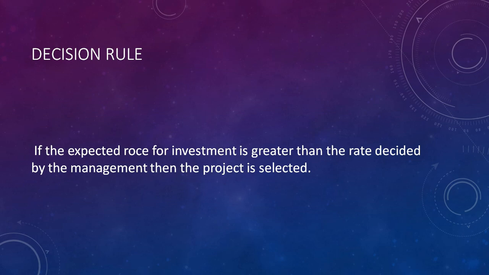It means that if management decided a return of 20%, and by calculating the ROCE of a specific project they get 35%, they are exceeding by 15%, so they will select the project. Keep in mind that a project is selected only if the ROCE is greater than the rate decided by the management.